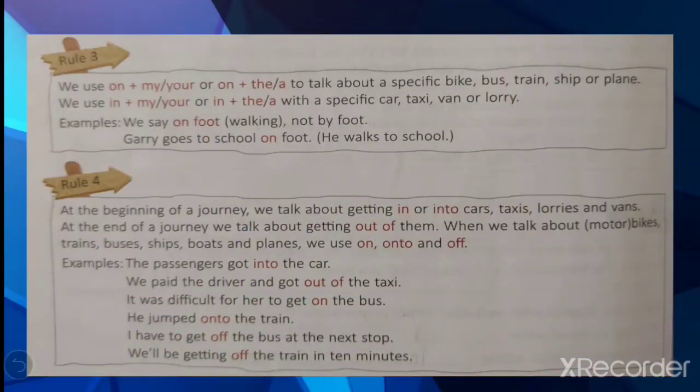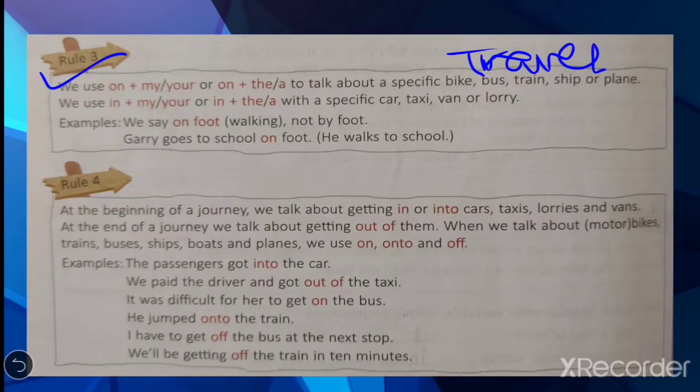Now we'll move to rule number 3. We use on plus my or your, or on plus the article the and a, to talk about a specific bike, bus, train, ship or plane. Which type of preposition are we learning? Prepositions of travel. That's why everywhere you will hear the names of bus, train, ship, bike, car, etc. These are vehicles we use for traveling.